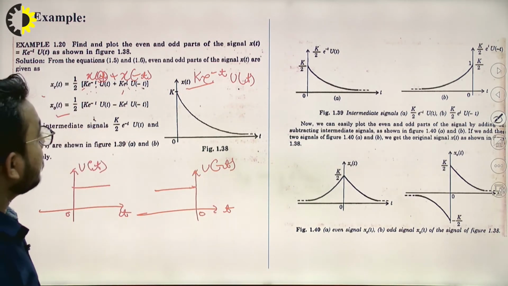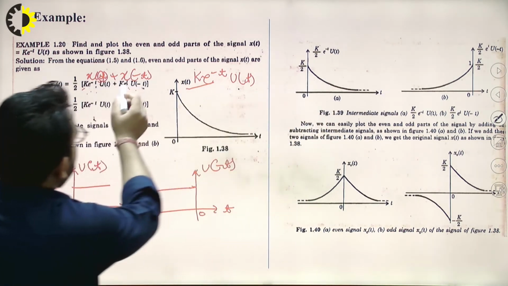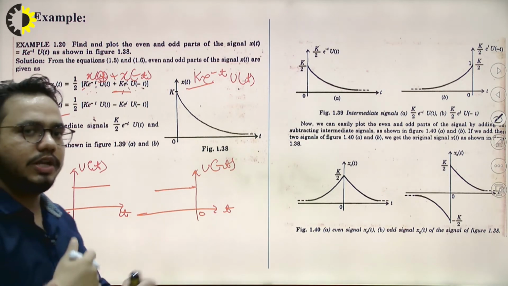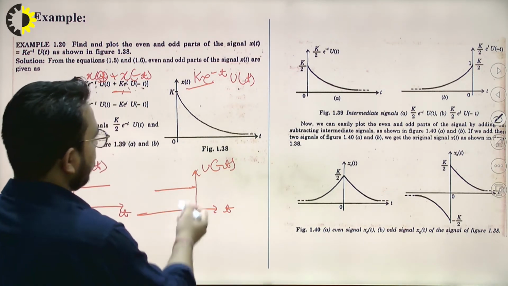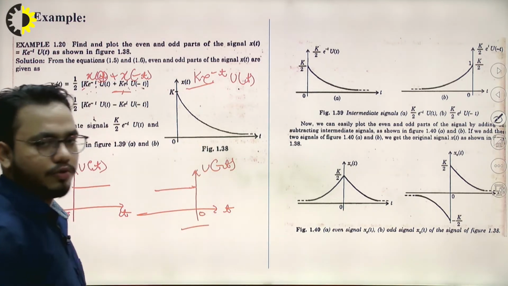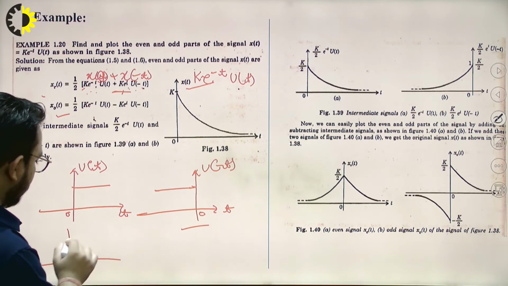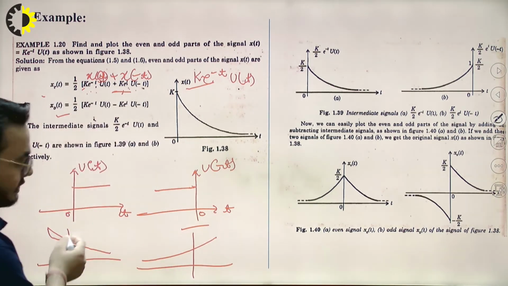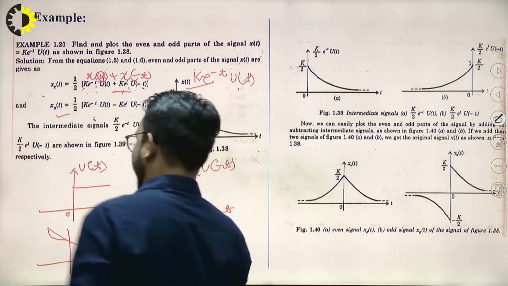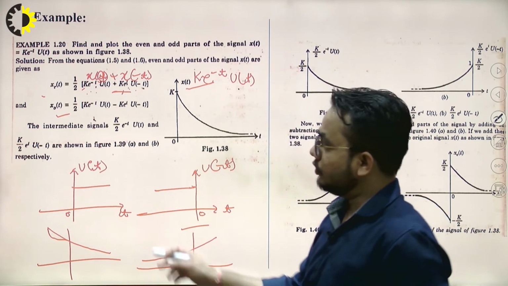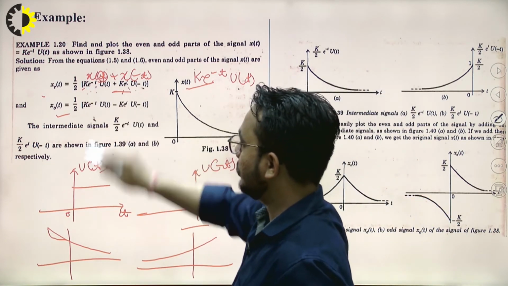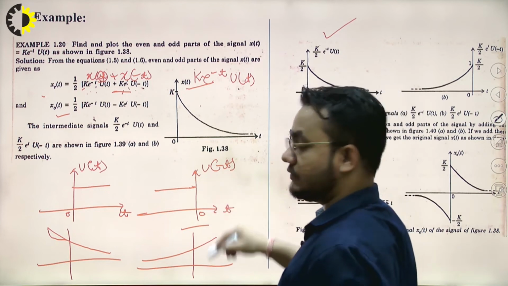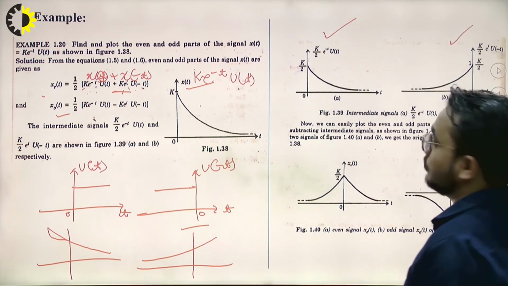Here, k e to the power t is an exponentially rising function, and this will be multiplied by the function u of minus t. I'm also drawing the signals. This is an exponentially decaying function, e to the power minus t, and this is e to the power plus t. So both these functions will be multiplied and we will get this one, and similarly both these functions will be multiplied and we will get this one, right?